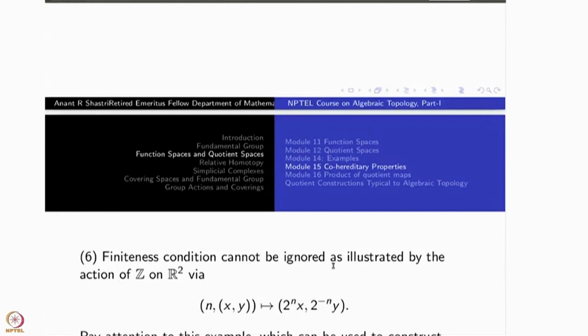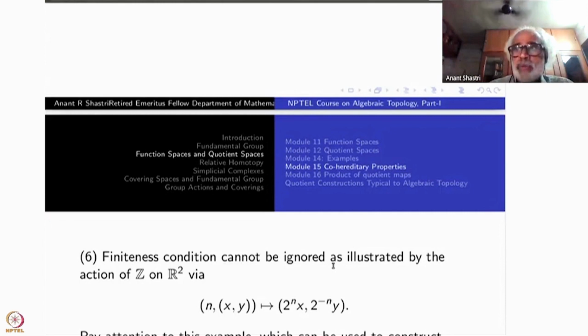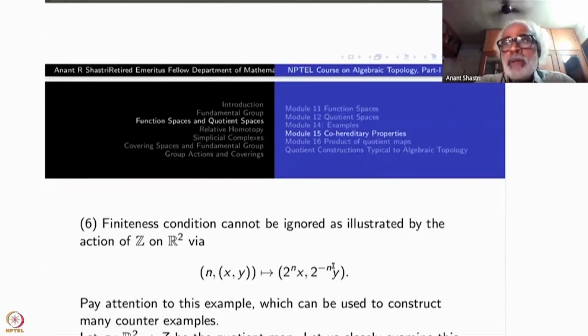So never mind. You take the action of Z on R2 as follows. Elements of Z are written as n, and a point (x, y) in R2 will go to (2 power n times x, 2 power minus n times y). So the first coordinate is multiplied by 2 power n. The second coordinate is divided by 2 power n.